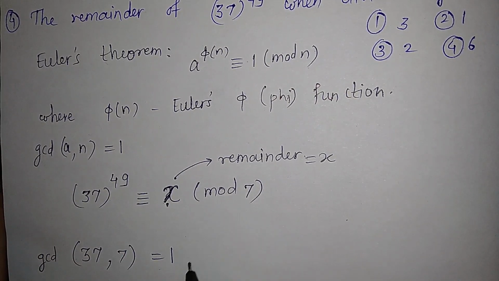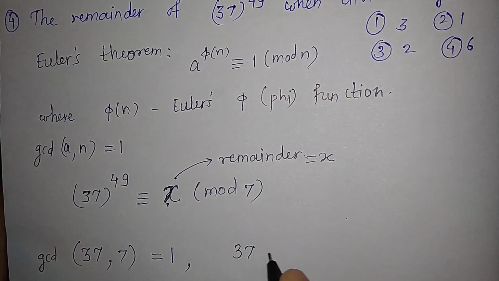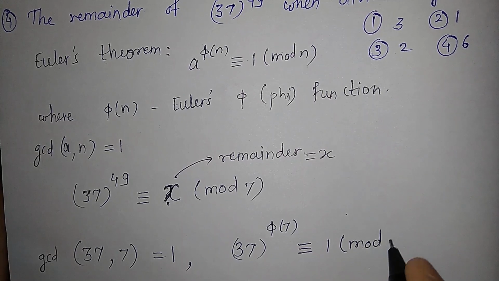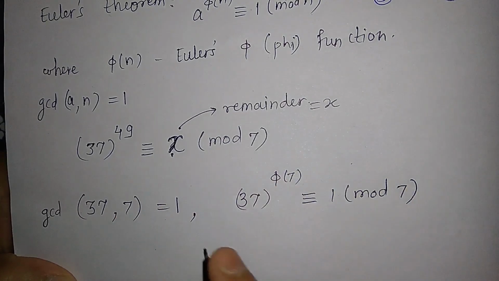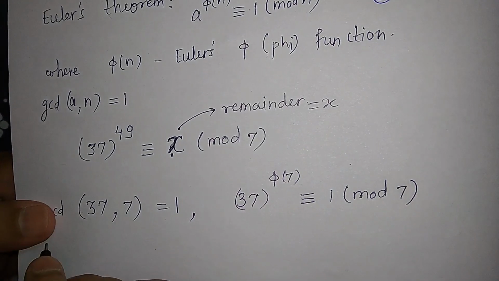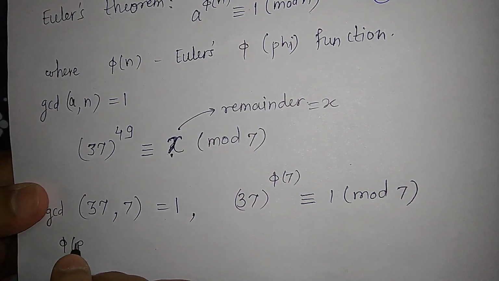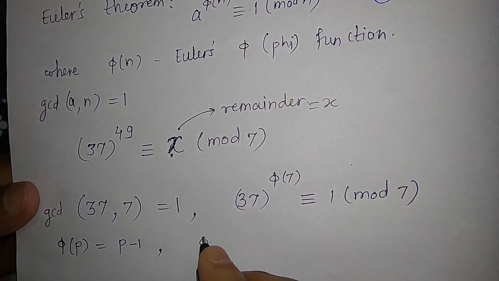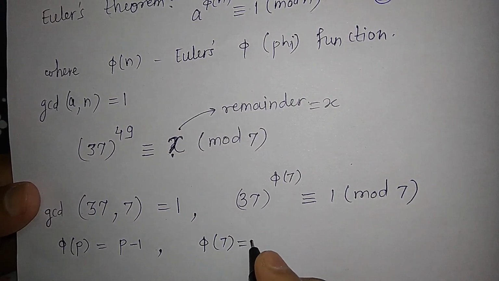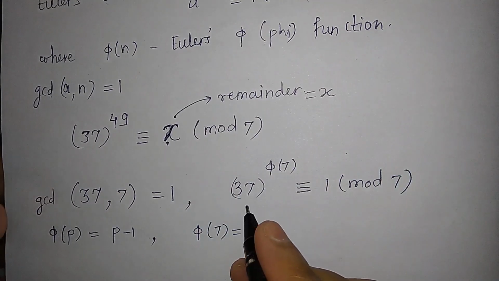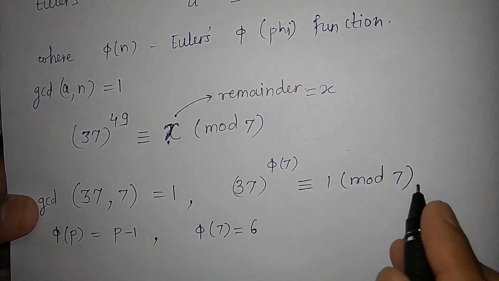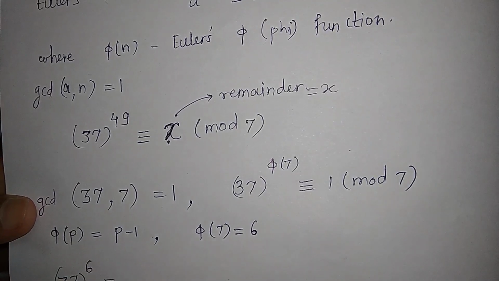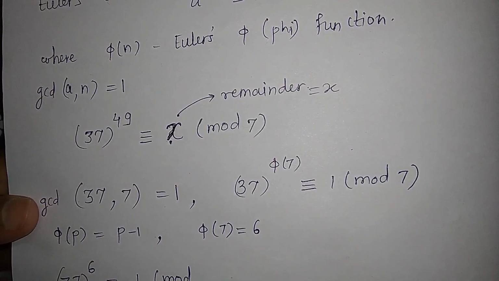So by Euler's theorem we have 37 raised to phi of 7 is congruent to 1 mod 7. Okay. Now what is phi of 7? Now for any prime number p, phi of p is always p minus 1. Now here 7 is a prime, so phi of 7 is equal to 7 minus 1, which is 6. Okay. Now 37 raised to phi of 7, so from here, what is phi of 7? It is 6. 37 raised to 6 is congruent to 1 modulo 7.